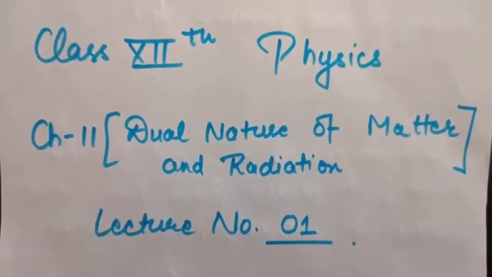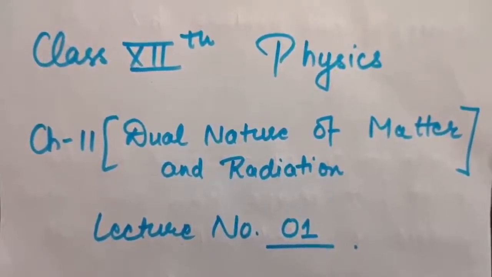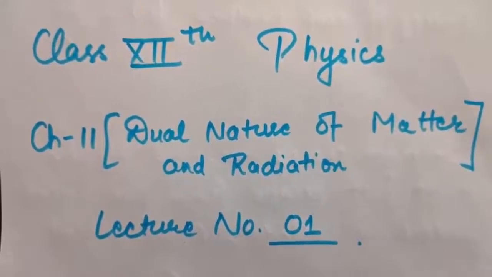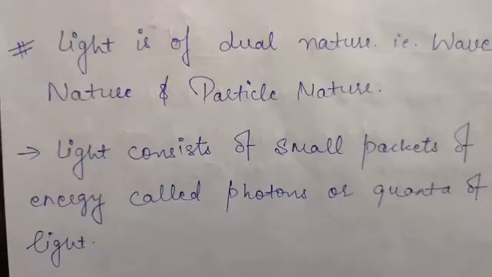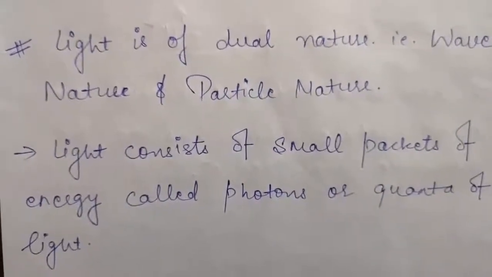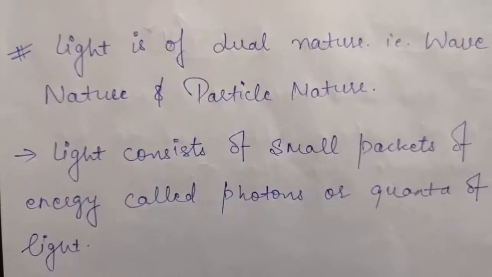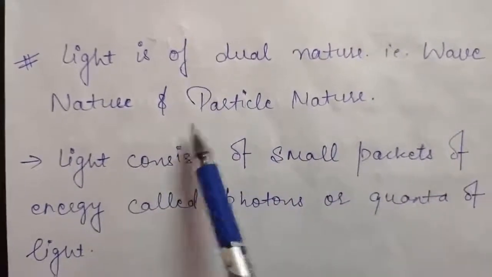So today we're going to start a new chapter of physics. We'll be starting chapter number 11, that is Dual Nature of Matter and Radiation, and this is lecture number 1 of this chapter. So let us begin. As the name of the chapter suggests, dual nature of matter and radiation suggests that light is of dual nature, that is wave nature and particle nature.